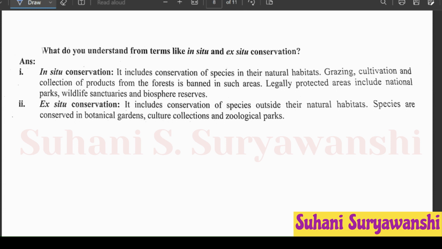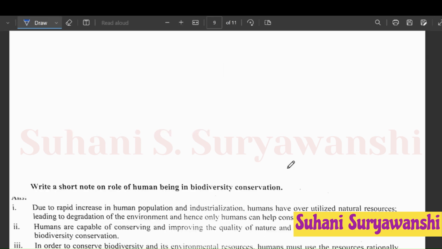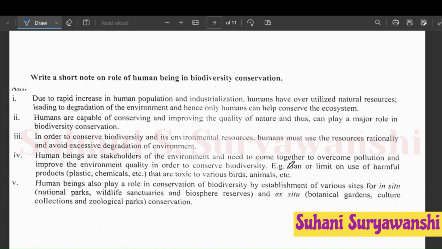After that, next is ex situ conservation. It includes conservation of species outside their natural habitat. Species are conserved in botanical gardens, cultural collection, and zoological parks. In this way, we have completed this question. Now we are moving towards question number 4. Write short notes. Write a short note on role of human being in biodiversity conservation.